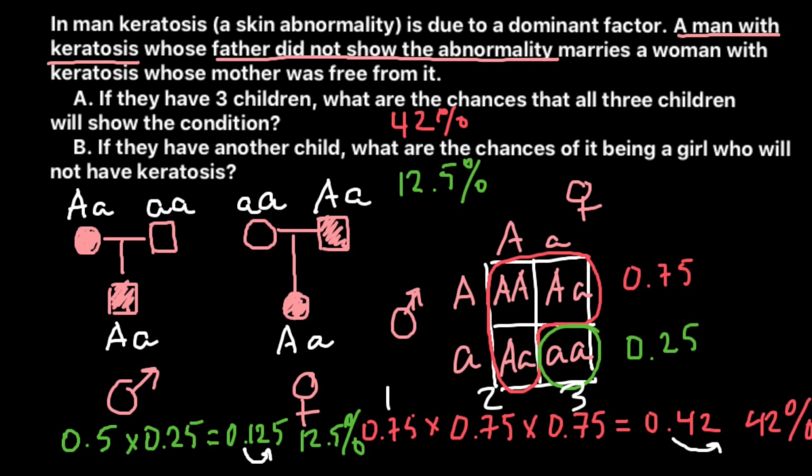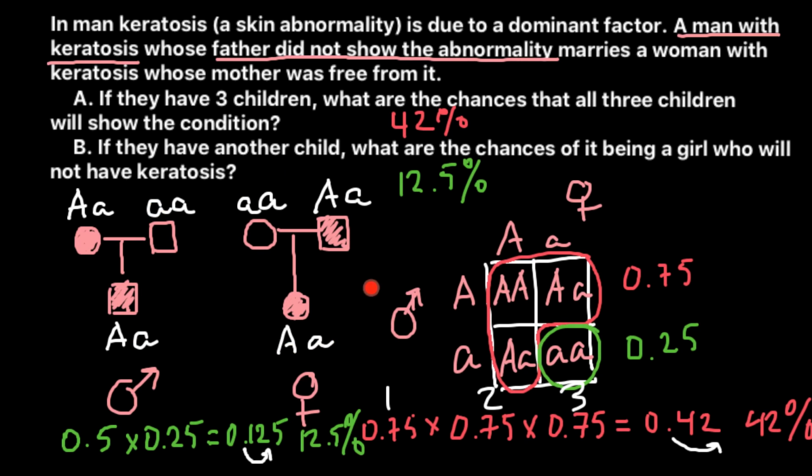We already know this, so it doesn't affect our calculations whether she is heterozygous or homozygous dominant, because this is already an event that happened. We know that this person is affected, so it doesn't matter whether his mother is homozygous dominant or heterozygous. We know for sure that he is heterozygous because his father is phenotypically normal, and that means he has two recessive alleles, and one of them he passed to his son.